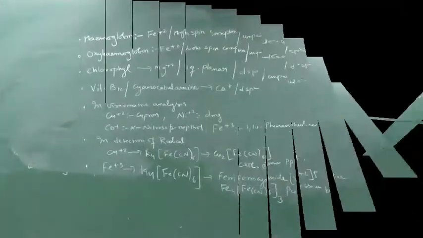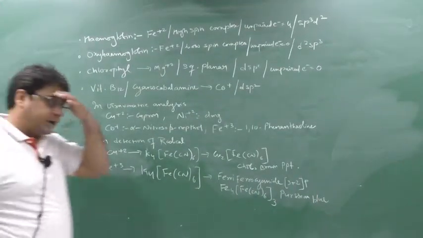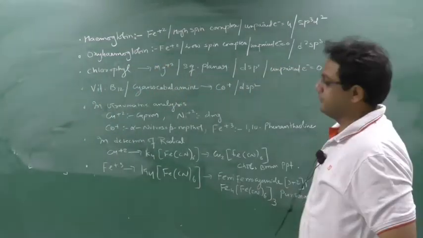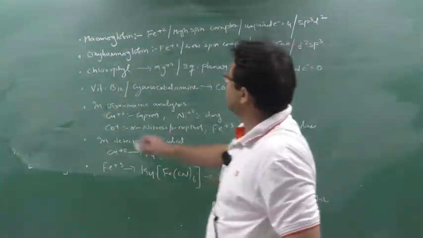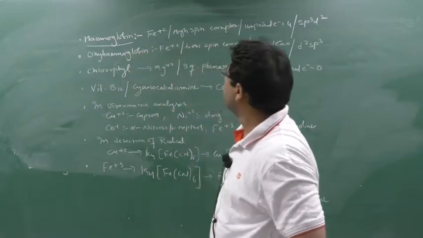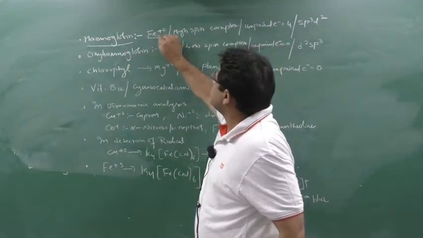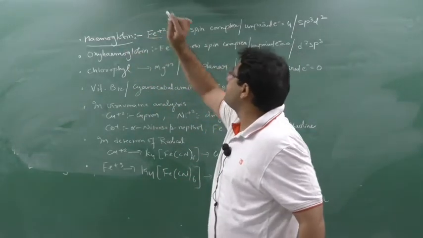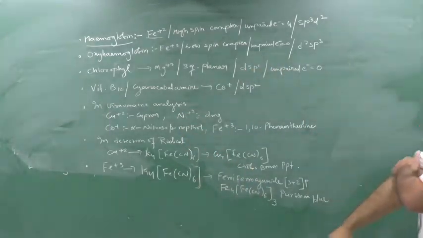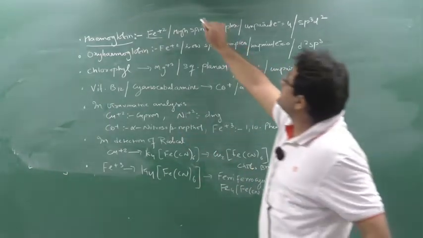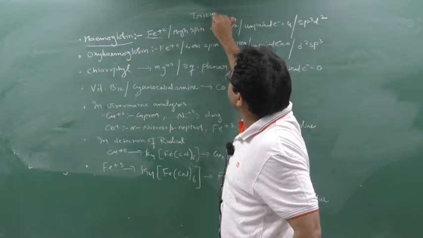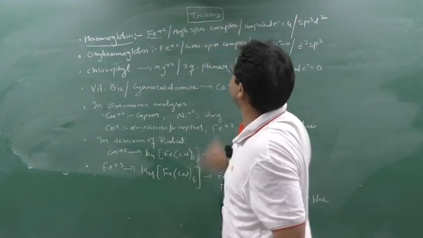Please write it down. There are many other shortcut tricks related to these questions. The first shortcut trick is: in our blood there is hemoglobin, and in hemoglobin the iron is in the Fe+2 state. These are tricks to remember things. A number of questions can come from this in competition exams.